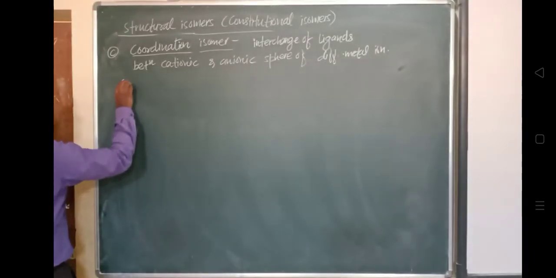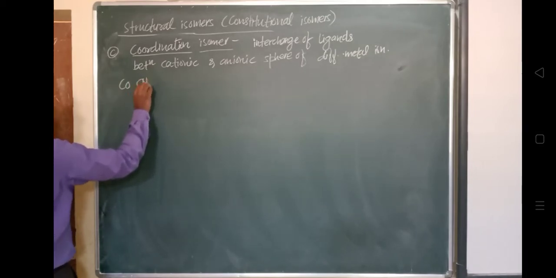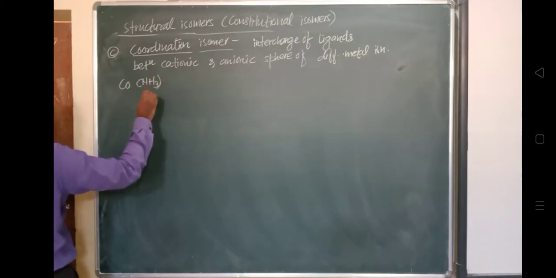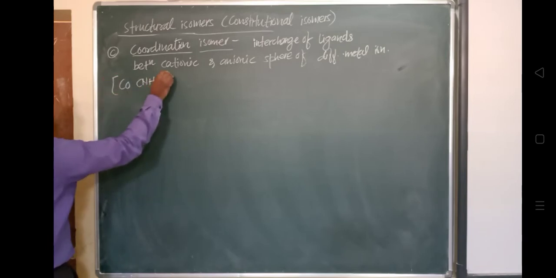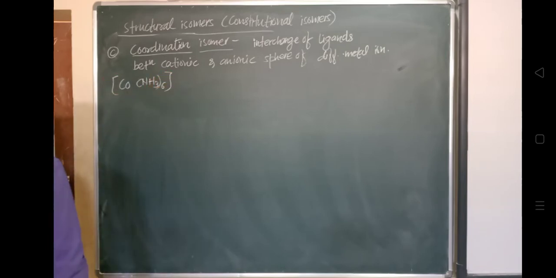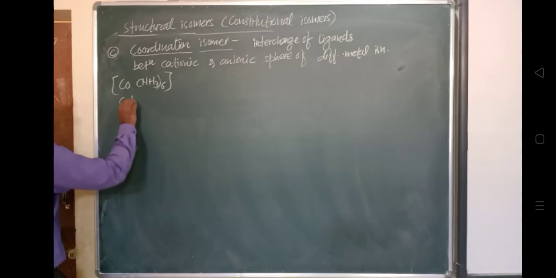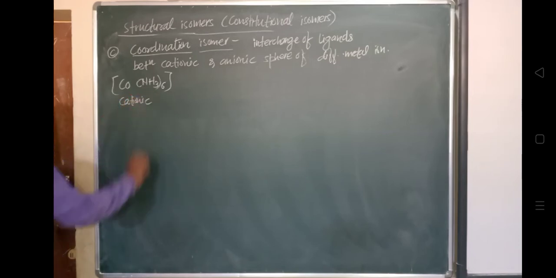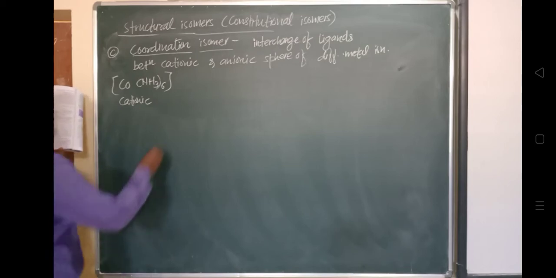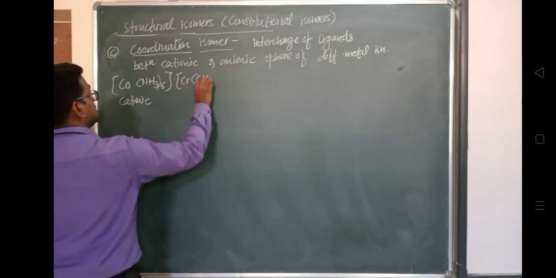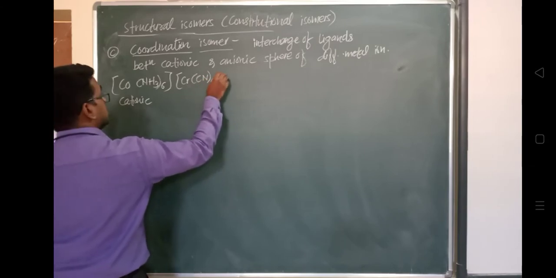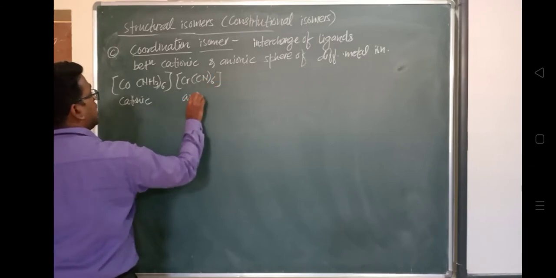Suppose this is Co(NH3) six times. Have a look at this. This is the cationic part, and this one is Cr(CN)6, cyanide 6. This is anionic.